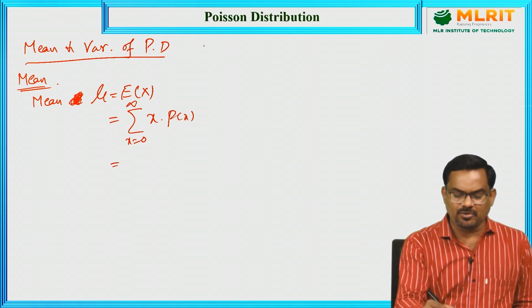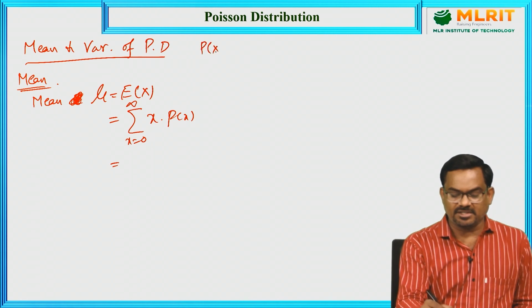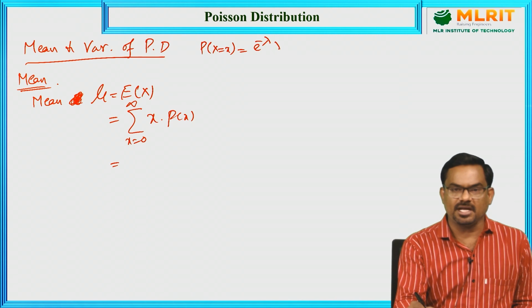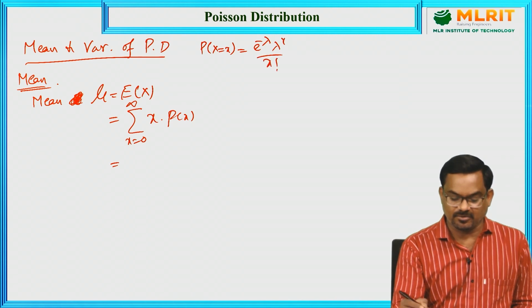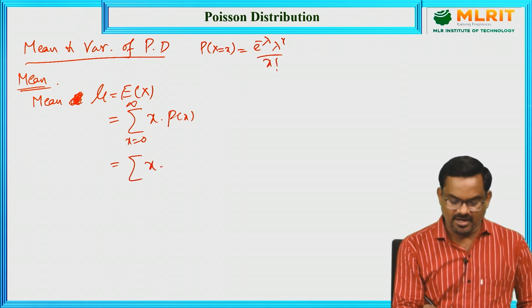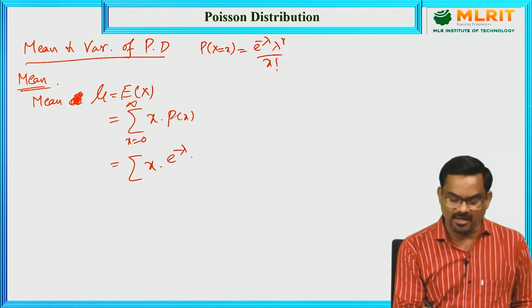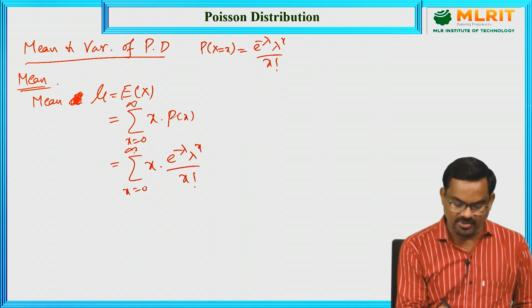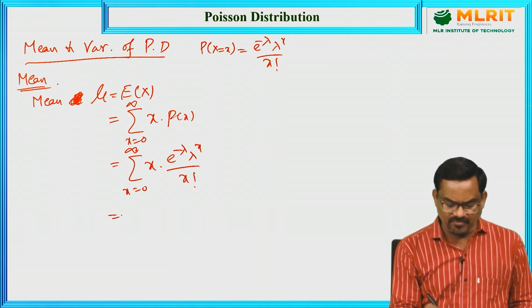Now let us substitute the probability of x successes using the Poisson distribution, e power minus lambda, lambda power x by x factorial. So we have the sum of x into e power minus lambda, lambda power x by x factorial, where x goes from 0 to infinity. Let us simplify this.